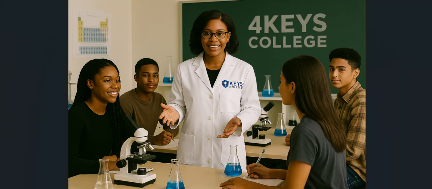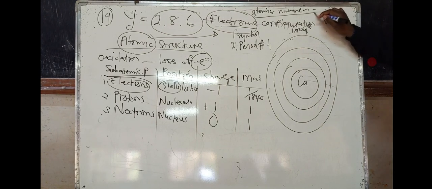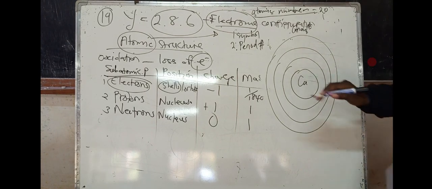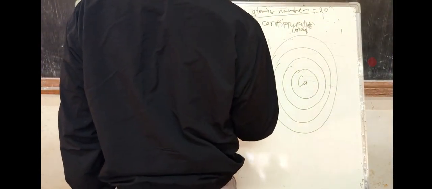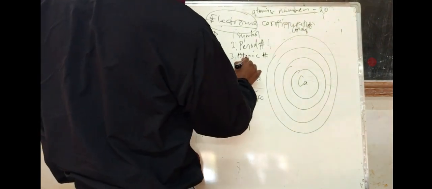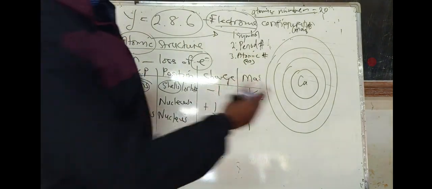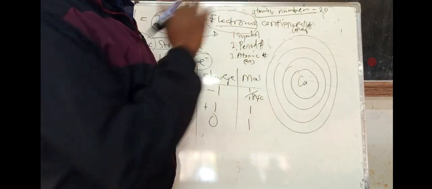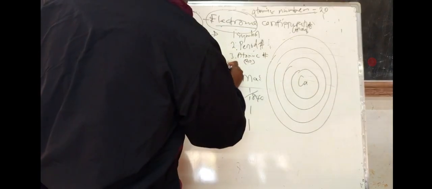The total number of electrons is the same as the atomic number. So what is the atomic number of calcium? 20, right? So it's a total of 20 electrons to put into these shells. And how do we put them? We need to follow a rule.